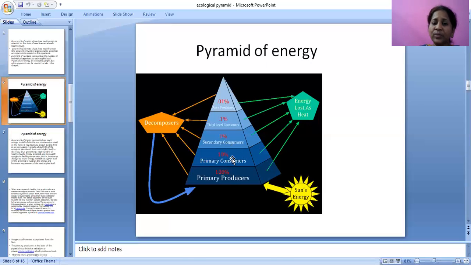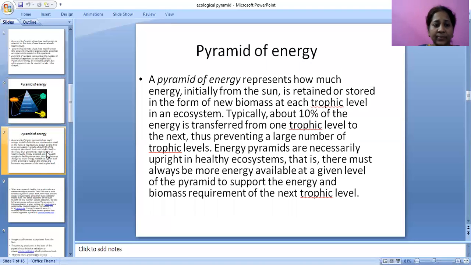Again, from primary consumers to secondary consumers, it will be 1%. And next, secondary consumers to the third level, tertiary consumers, that is 0.1%. Next, climax predators, that will be 0.01%. Here, in every trophic level, energy is lost. You can see here, energy lost as heat. In decomposers also, the same thing happens. This is all.